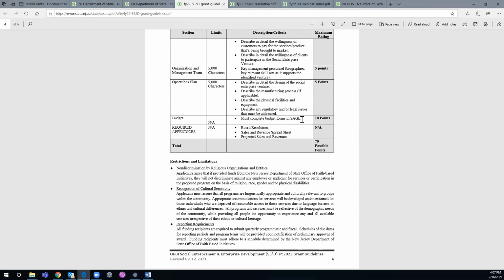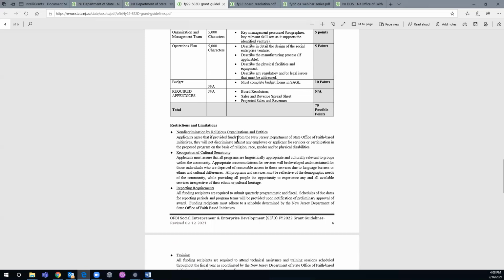So there you go. Under required appendices, you need to upload the board resolution. You need to upload sales and revenue spreadsheet, maybe for the last year, right? For last year, let's say, and projected sales and revenues. Now, listen, we don't have a template for this because if you're in this space, your accounting office or your bookkeeper should have this stuff in place, right? And it should be a real simple spreadsheet. What were your sales and revenues from last year, and what are your projected sales and revenues for FY 2021? When you get the grant.